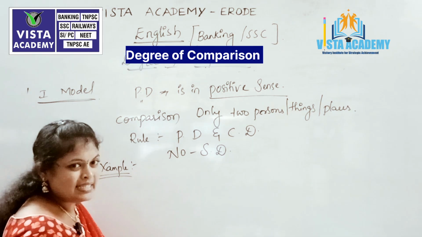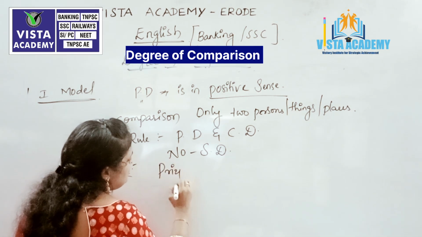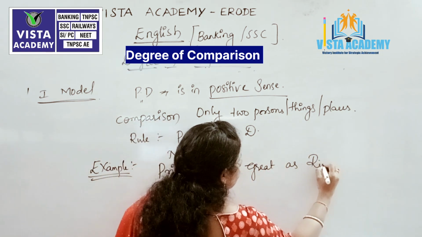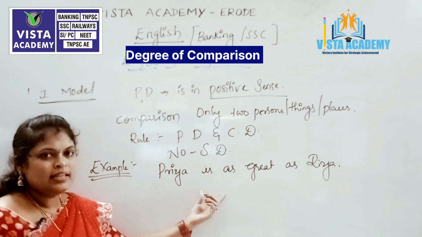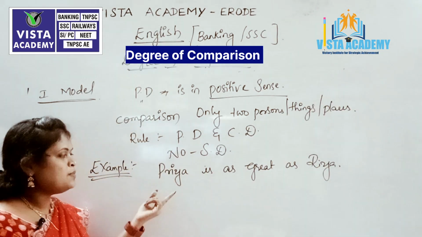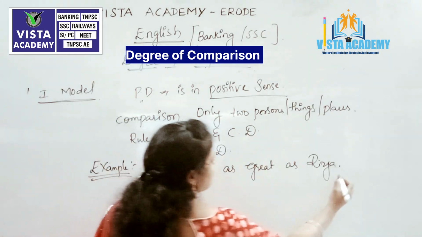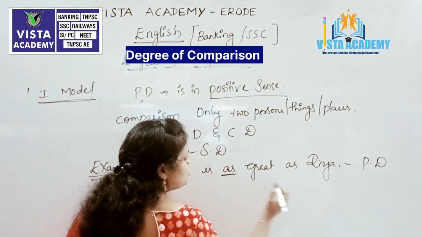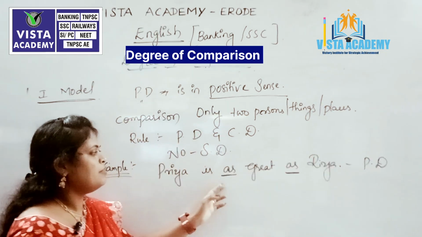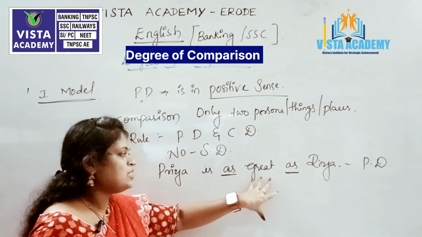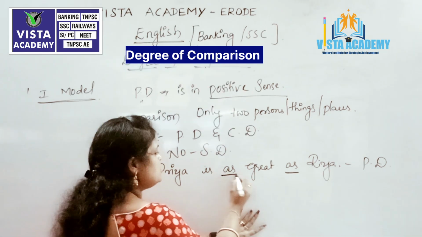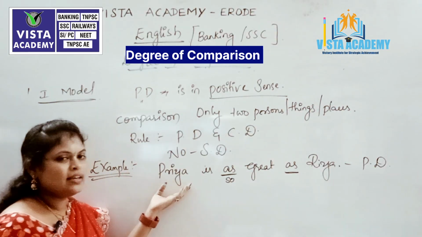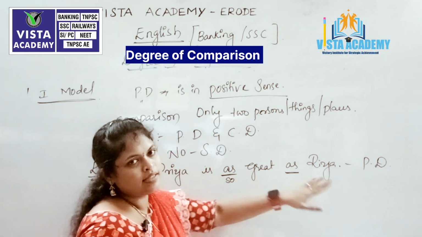For example, there is a sentence: Priya is as great as Riya. This sentence comes under positive degree. How am I saying it is a positive degree sentence? Because as per our rule, if the adjective takes as or so, then it is called a positive degree sentence. So my example here is: Priya is as great as Riya, right?